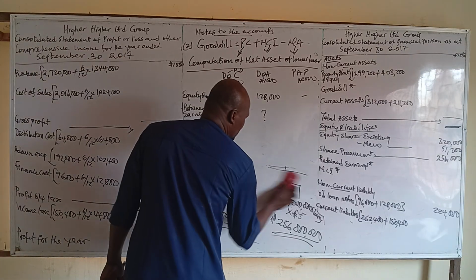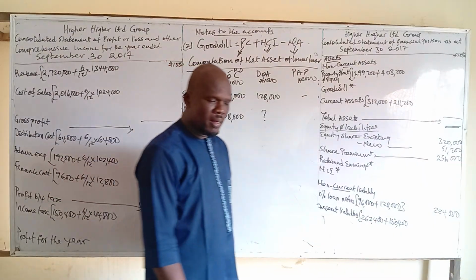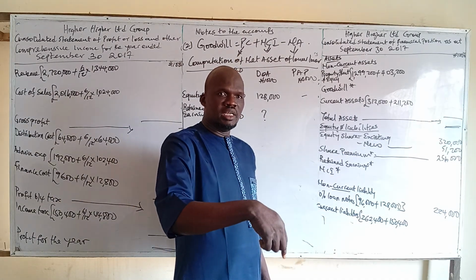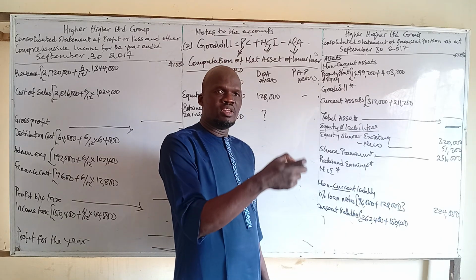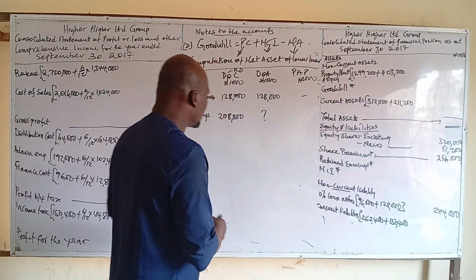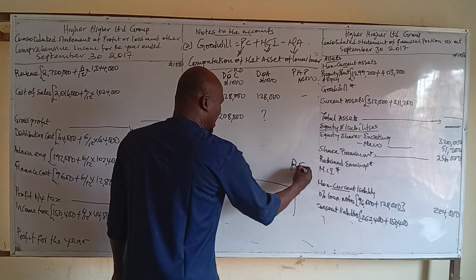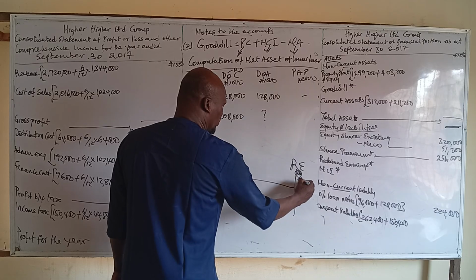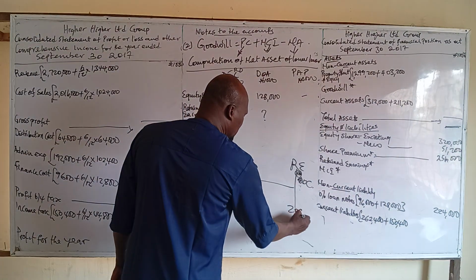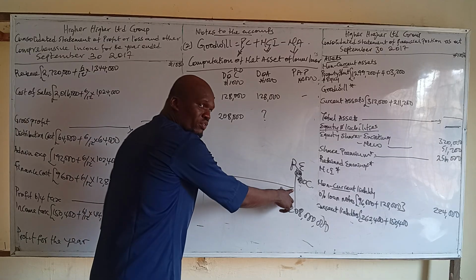So I told you that you should consider 2 things. The first thing you have to consider is, are we given retained earnings at consolidation date? Then are we given profit for the year for the subsidiary, which is the lower? So that we can use this diagram. So retained earnings at reporting date. What's the value? 208.